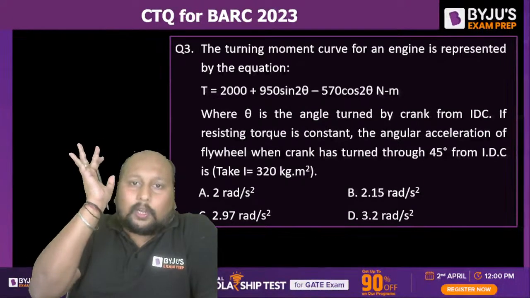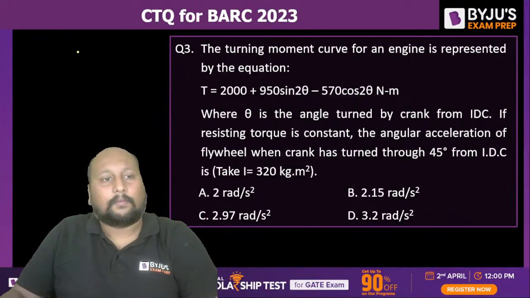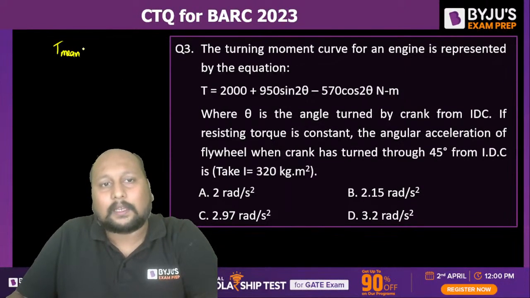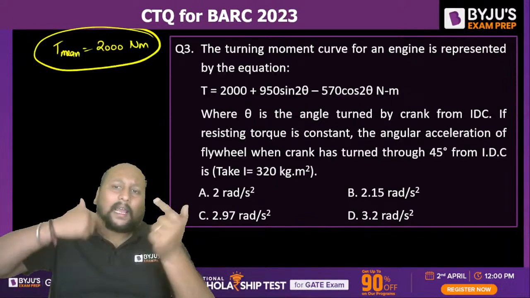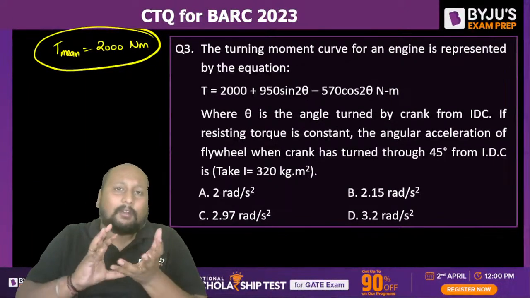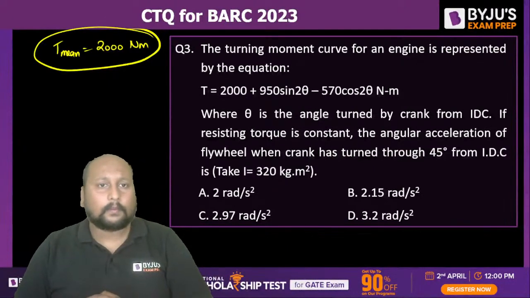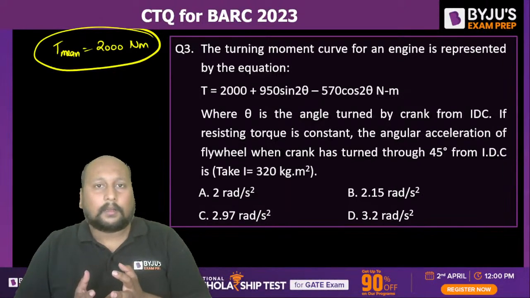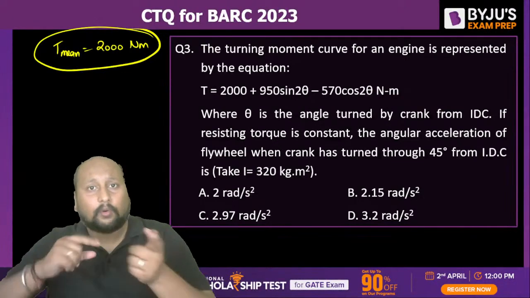So without solving, can we say what is the mean torque? I can simply say mean torque will be equal to 2000 Newton meter. And tell me, will the flywheel be accelerating when the flywheel is releasing the energy or storing the energy? The flywheel is going to accelerate when it is absorbing, or storing, the energy. Then only there will be an acceleration.